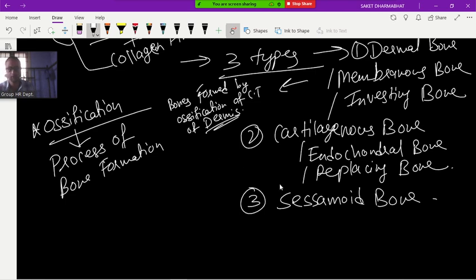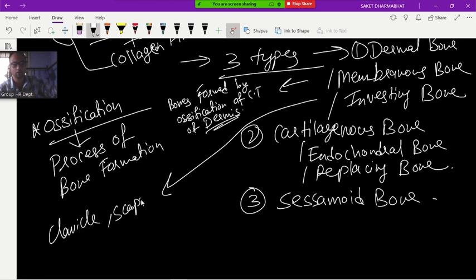That is called dermal bone. Clear? Now, there are many examples of dermal bone. Your collar bone, clavicle: here, one bone is there. In your back, one triangular bone is there, scapula. Examples of dermal bone I am writing here: clavicle, scapula, vomer, nasal. Like that many are there, ribs, etc.